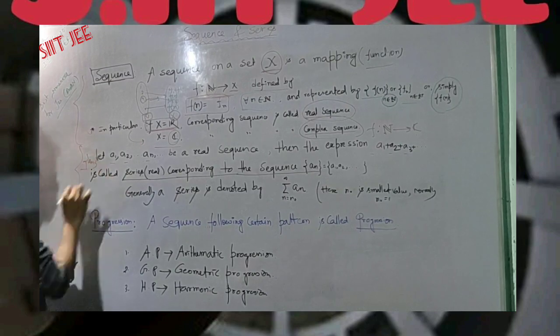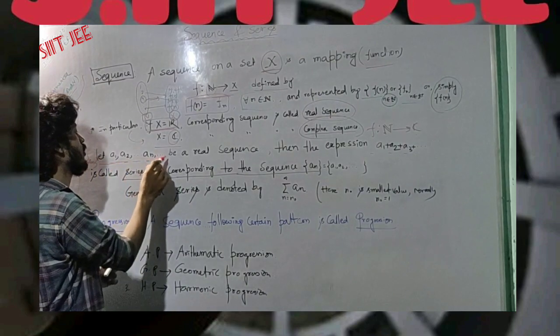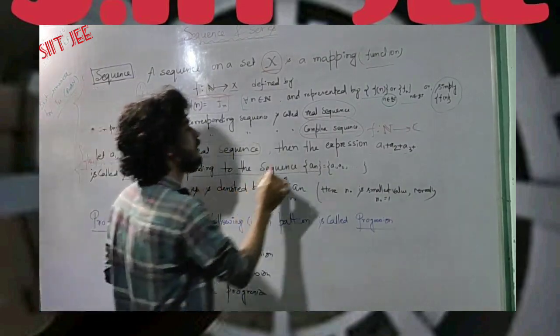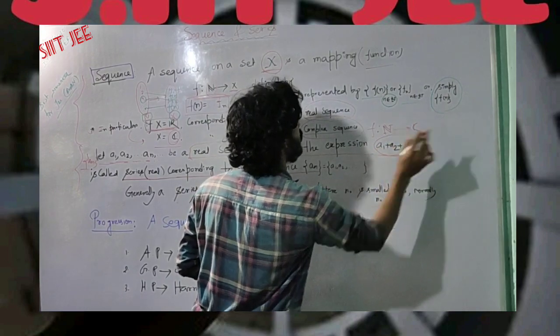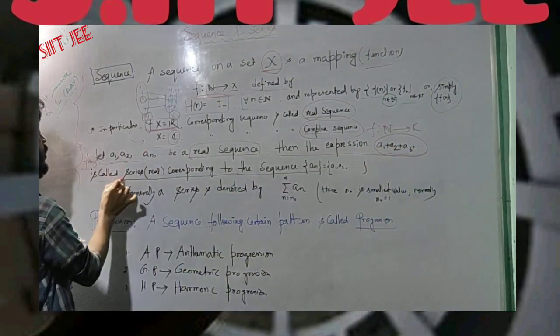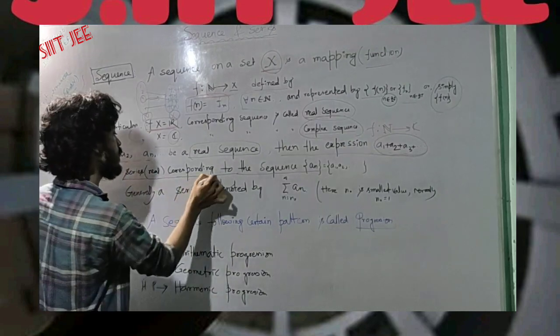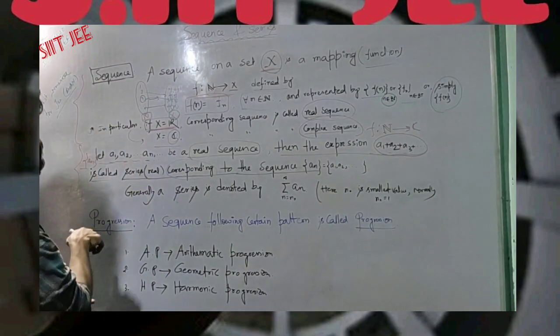I repeat, let a1, a2, a3, dot dot dot, an be a real sequence. Then the corresponding expression a1 plus a2 plus a3 plus dot dot dot is called a series. Please note that corresponding is very vital, because for every real sequence there is a series.